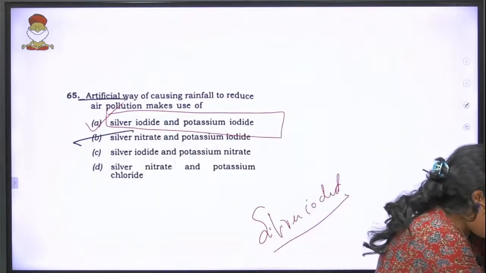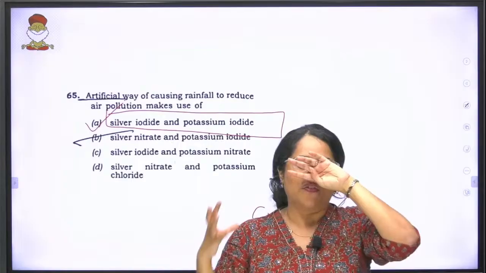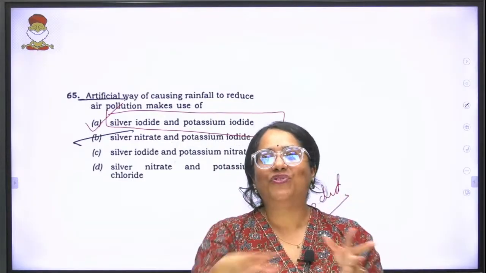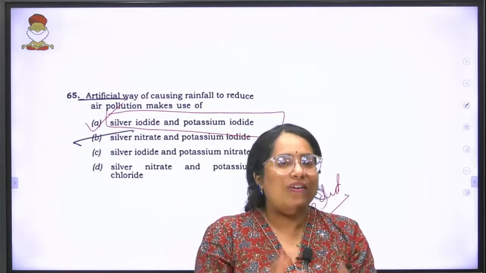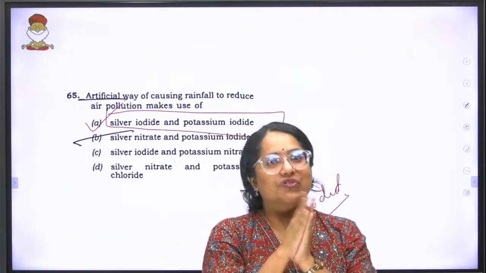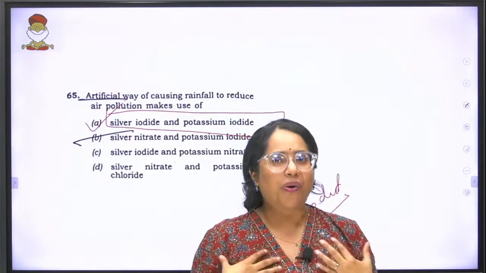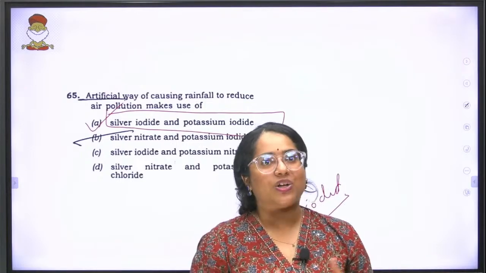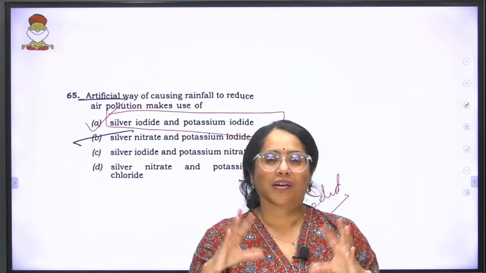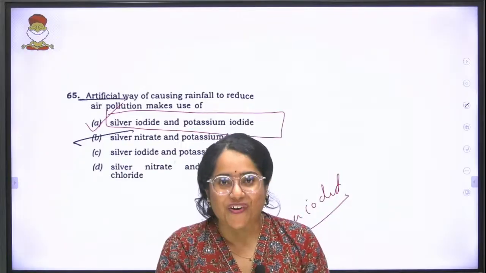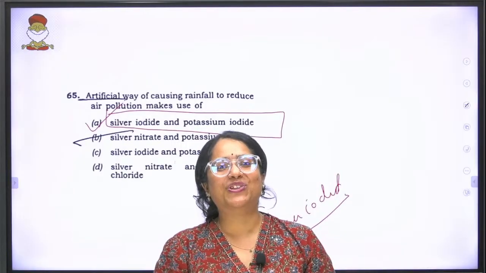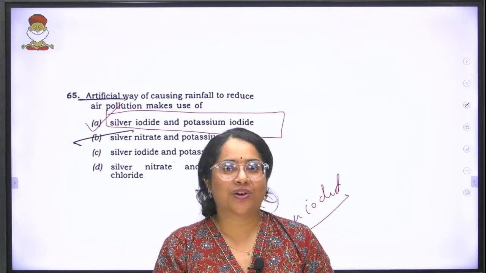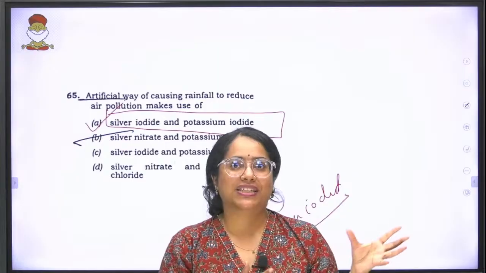So with that we come to an end of the questions of environment, science and tech and current affairs. I know it's a difficult paper, but I hope those who have written it have some amount of hope left. Why? Because if the paper is difficult, as you know, the cutoff will be a little bit more attainable for a large number of students. So I hope that works out well for you. All the best, dear students. Now we move on to the next subject discussion.